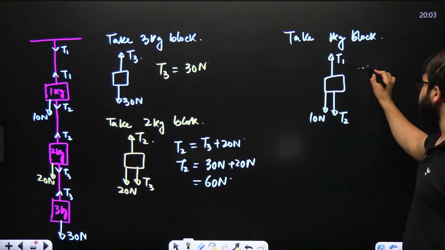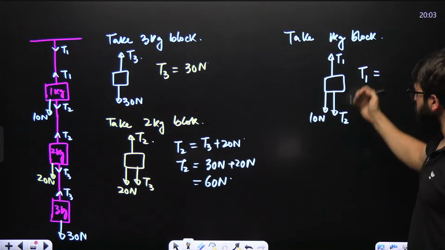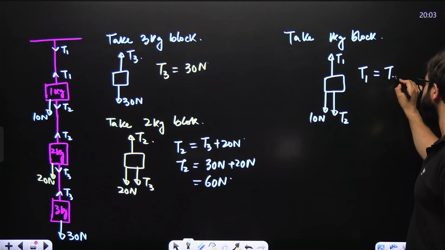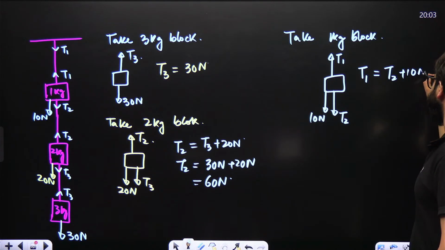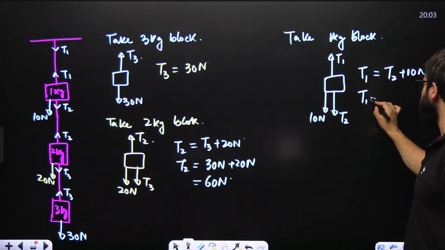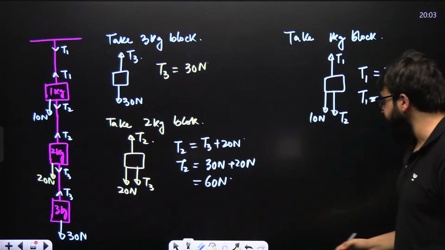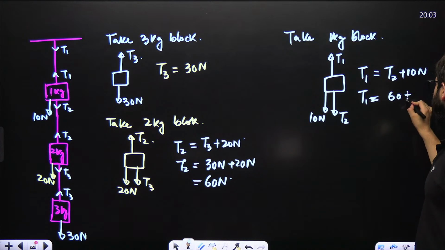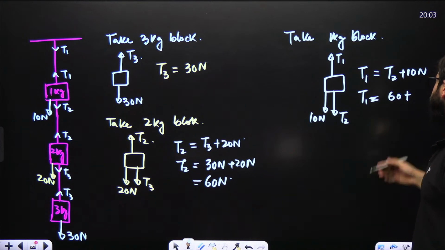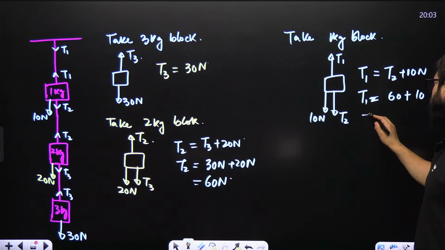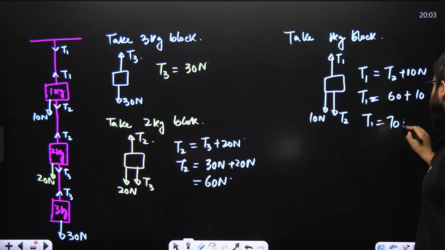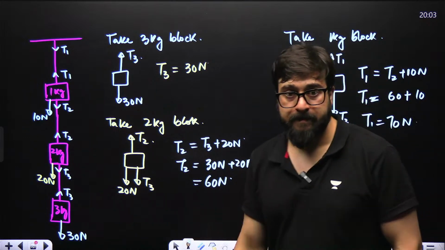So here I can write T1 will be equal to this force plus this force, that is T2 plus, we say, 10 Newton. So T1 will be equal to, what is the value of T2? T2 we recently got as 60 Newton plus, that is we say 10 Newton. So T1 will come out to be 70 Newton.